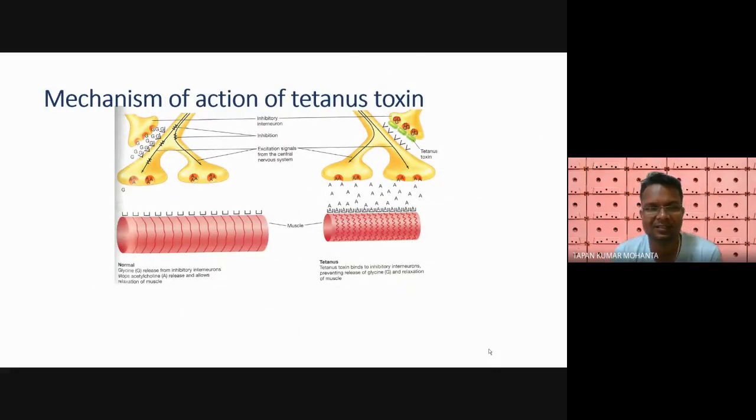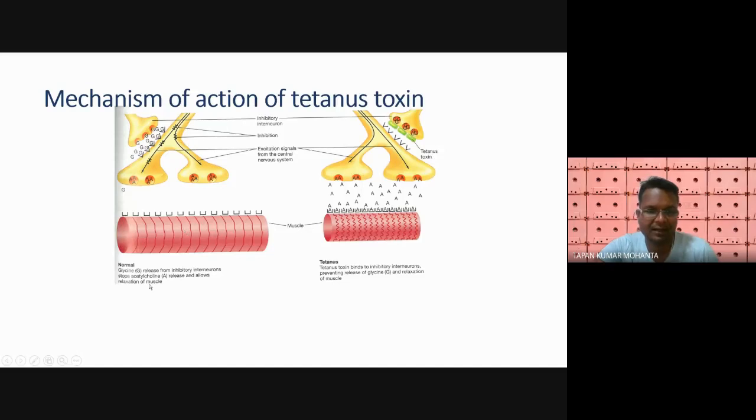Here you see the mechanism of action of tetanus toxin is exactly opposite to that of botulinum, right? So how does it happen?